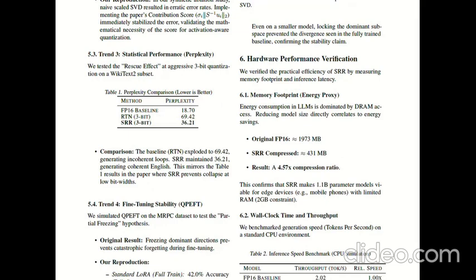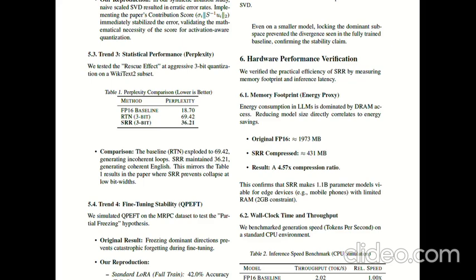Now continuing with trend 3, perplexity at 3-bit. The strongest claim in the original paper is the rescue effect at low bit widths. Our Wikitext2 subset results: for FP16, the perplexity is 18.7. For RTN 3-bit, it is 69.42. And for SRR 3-bit, it is 36.21.